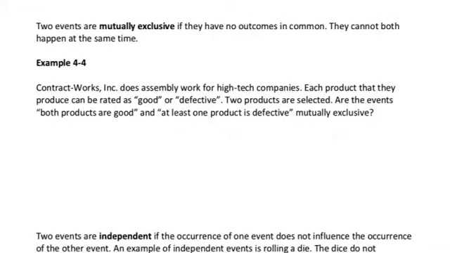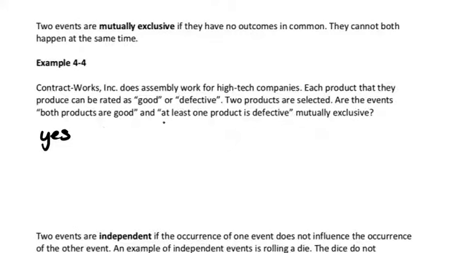If we select 2 products, are the events both products are good and at least one product is defective mutually exclusive? Well, yes, because it is not possible for both products to be good and for one of the products to be defective. If both products are good, that means that neither of them is defective.